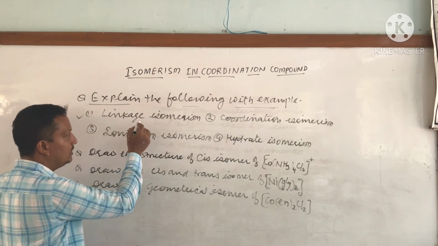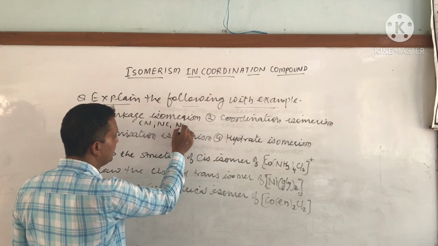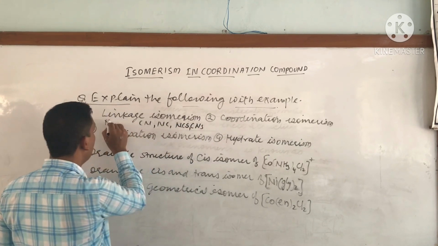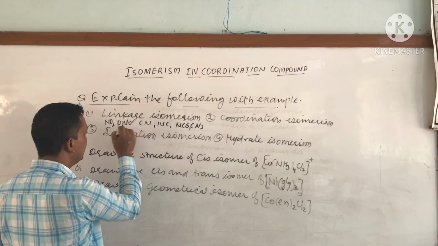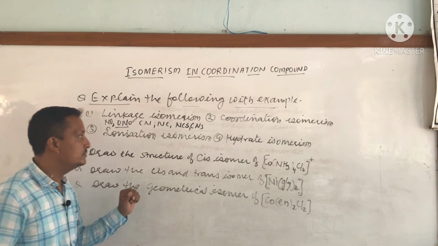We have prepared pairs like CN and NC, SCN and NCS, NO2 and ONO. By taking these ligands we can prepare linkage isomers.